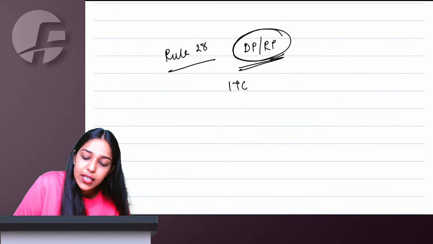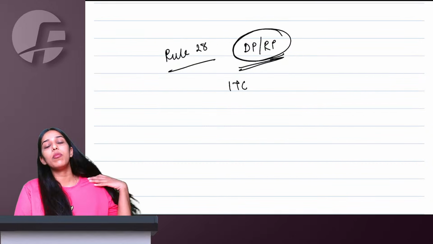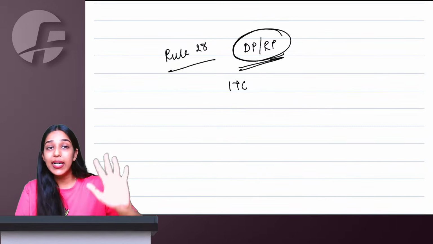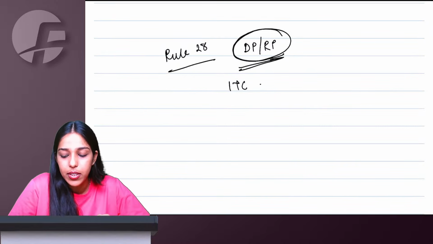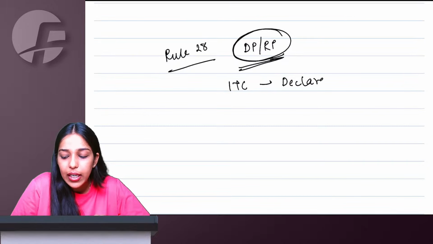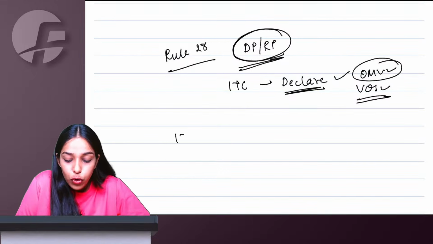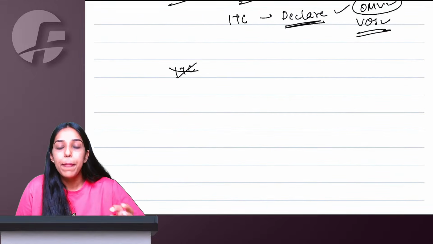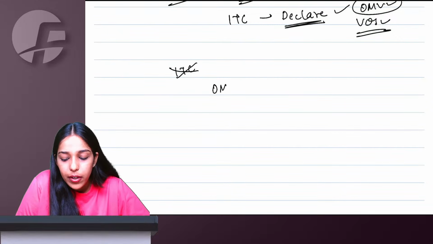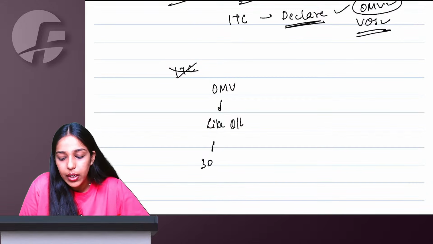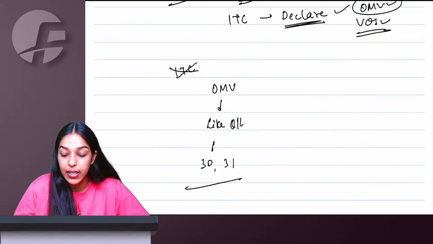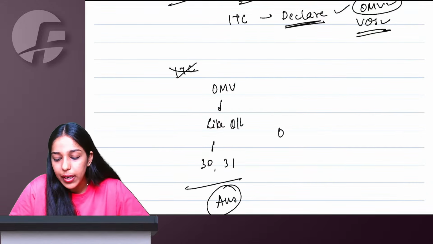if full ITC is available, whatever I am supplying to my related distinct person, if full ITC is available to my related distinct person, then whatever we declare on the invoice will be accepted as open market value, that will be accepted as the value of supply. If full ITC is not available, then you will take whatever you have given, open market value. Not available, like kind quality. Not available, monetary value or residuary point you will see. Whatever answer you get here, you can compare it.